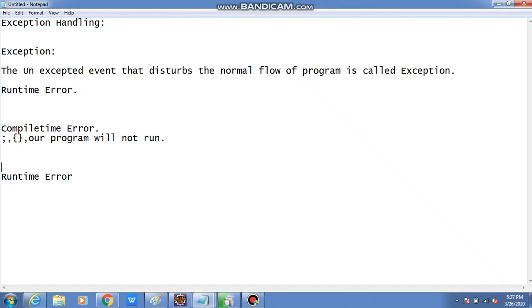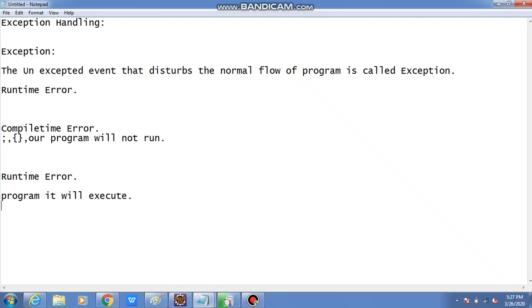But what does runtime error mean? First our program will execute. Whatever program we have given, it will execute. After executing our program, if any error still comes, that error is called runtime error.